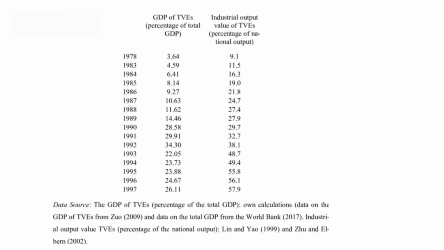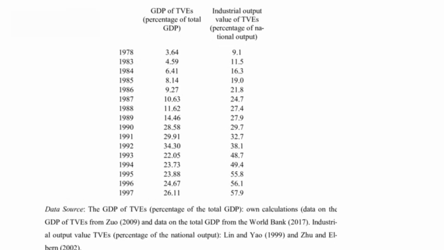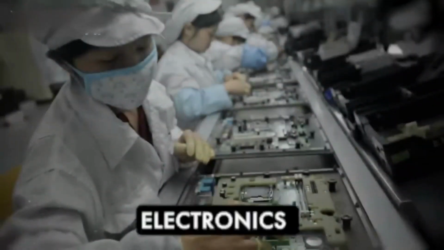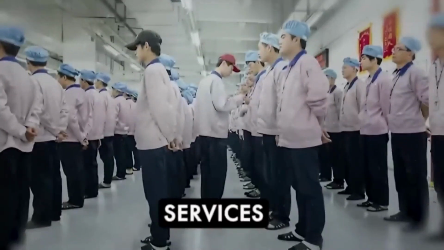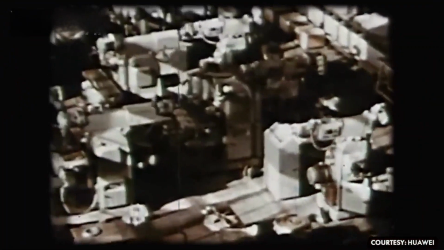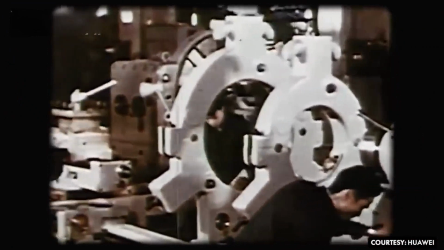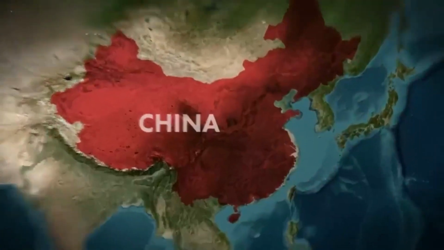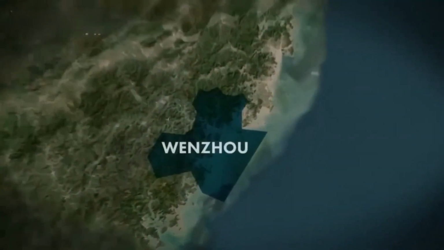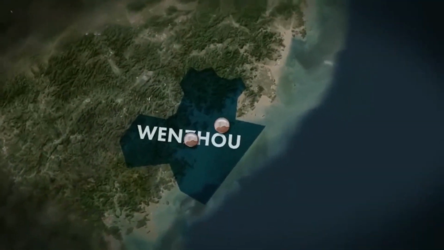TVEs have been seen in almost every sector in China. Textiles, electronics, manufacturing, services. In fact, a big example of a TVE is Huawei Technologies. This company started as a TVE in the area of Shenzhen, but today, it has become a global leader in telecommunications equipment.